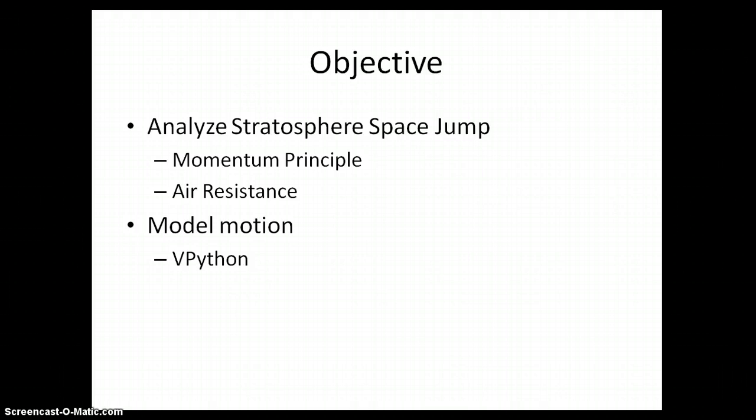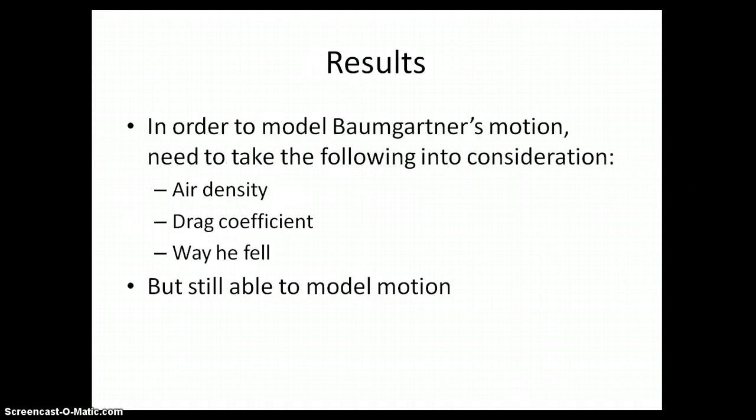For this experiment, I tried to model his motion in VPython by applying physics concepts such as the momentum principle and the effects of drag on falling objects. The resulting model was able to mimic Baumgartner's fall, however very roughly. This was because there are many factors that affected the forces acting on him as he fell. Factors such as air density, drag coefficient, and even his body position contributed to the forces acting on him, yet they were really hard to approximate and model. Yet the resulting model was able to predict the general motion pretty fairly.